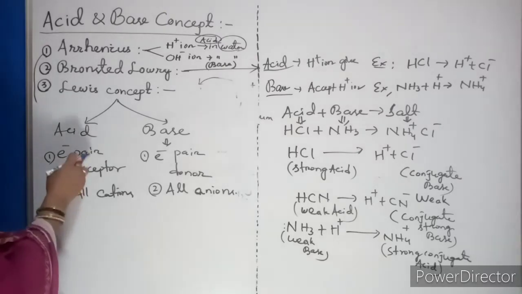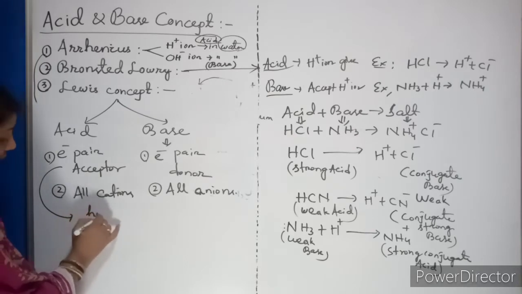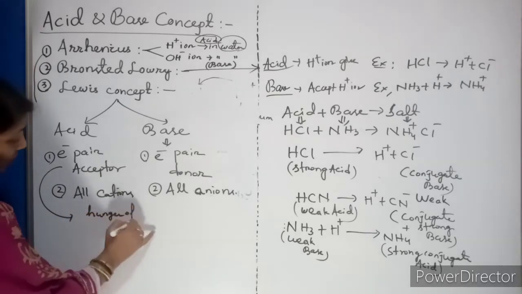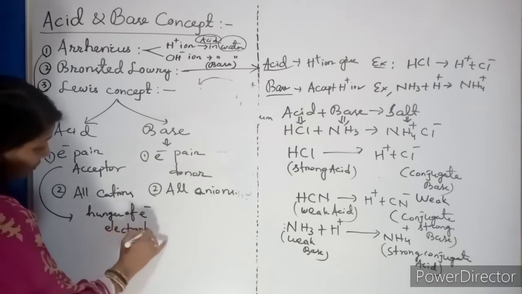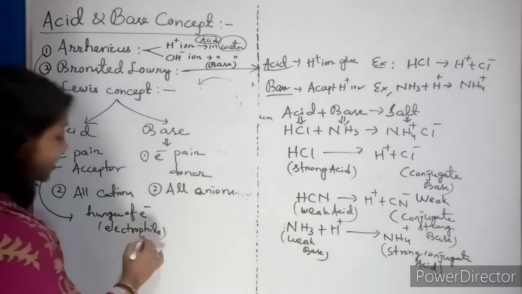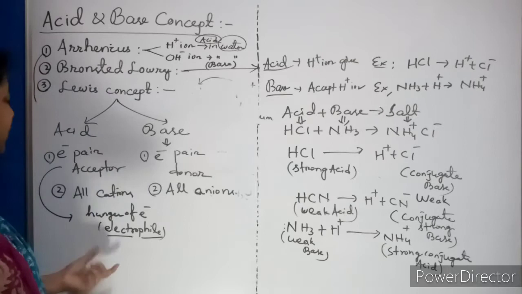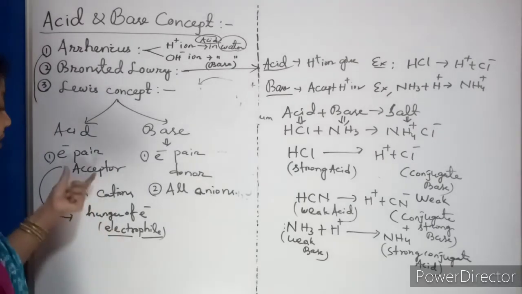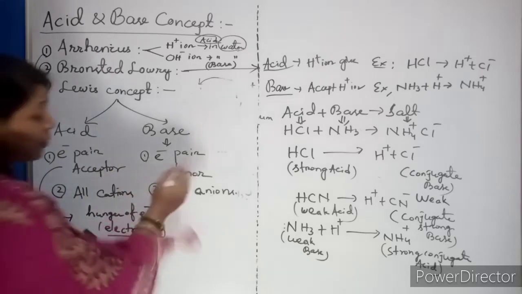And as it is an electron pair acceptor, you can say they are hungry for electrons. So hence they act as electrophiles. Phile means loving, that is, loving electrons. So electron lover, because they are always hungry for electrons. Acids. Whereas base, electron pair donor.